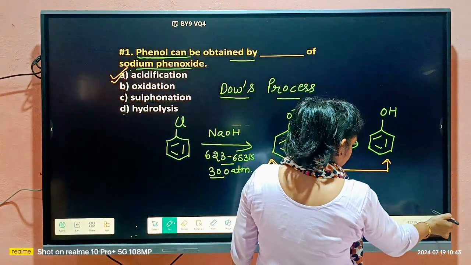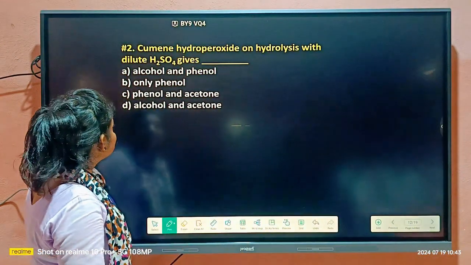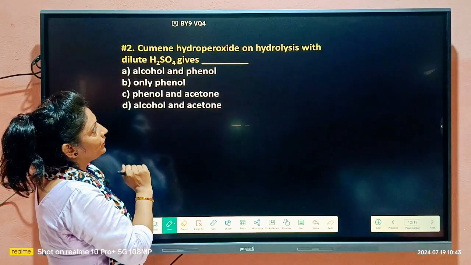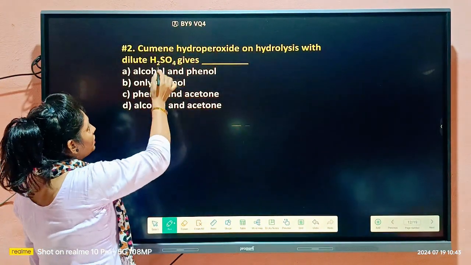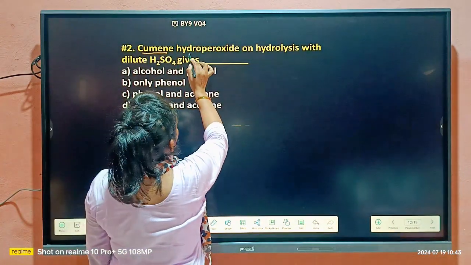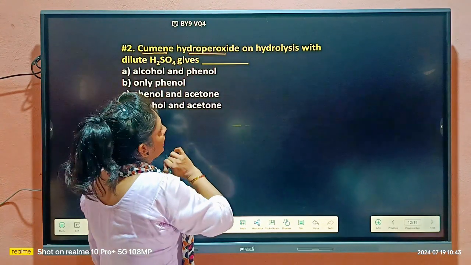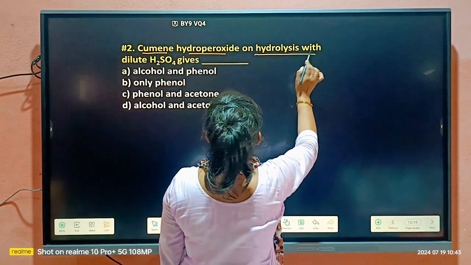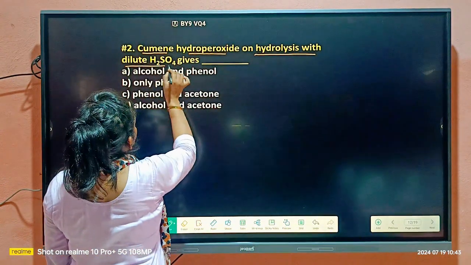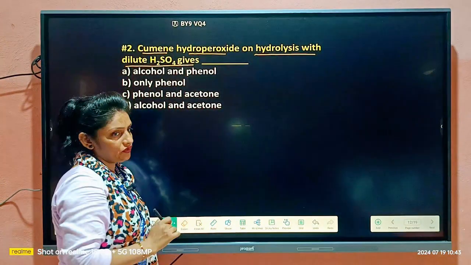Now let's see question number 2. Here question number 2 is: cumene hydroperoxide on hydrolysis with dilute sulfuric acid gives.